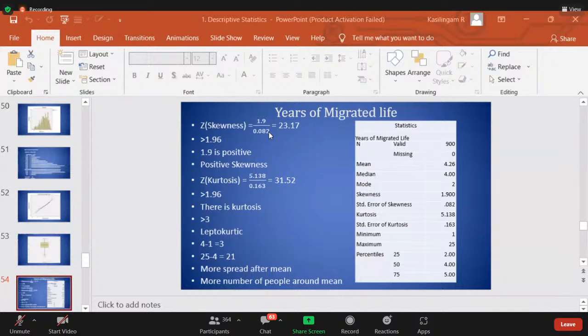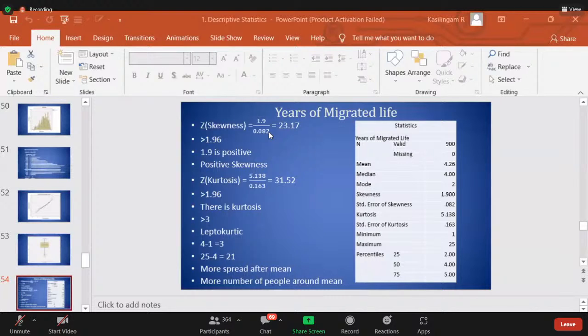Two possibilities. Very very easy, madam. When we want to find out skewness, null hypothesis is there is no skewness. That's all. Yes or no, madam? Yes, sir. Okay, no skewness, right?